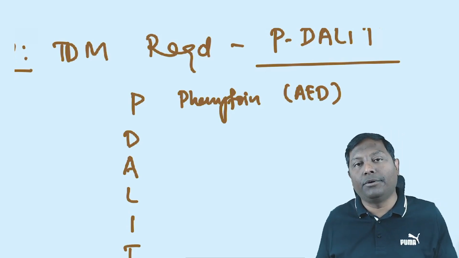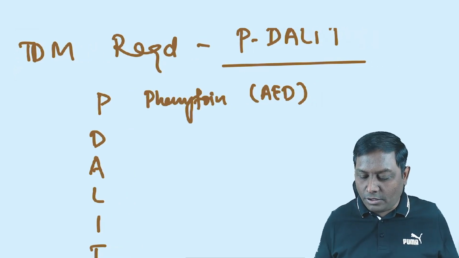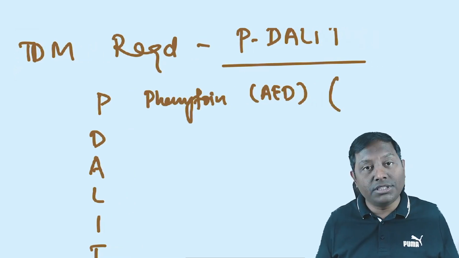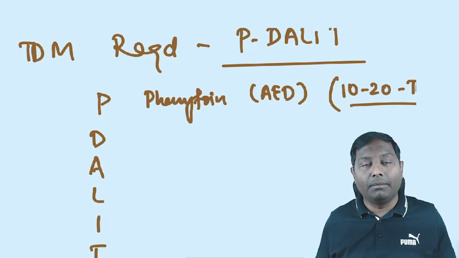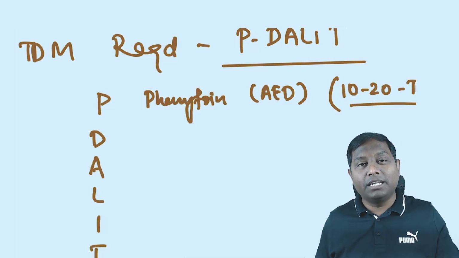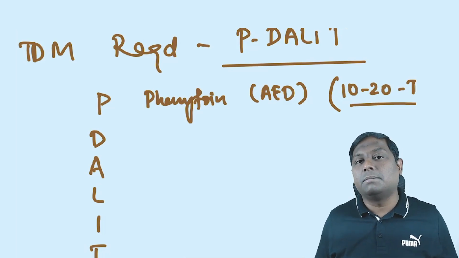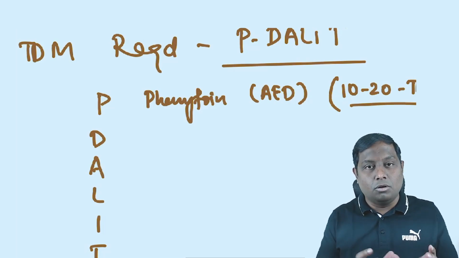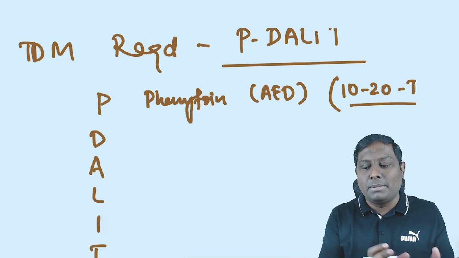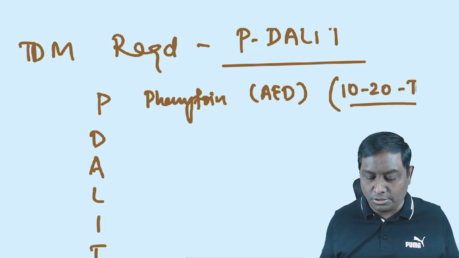Can you do therapeutic drug monitoring of other anti-epileptic drugs? Yes. But phenytoin's range is much narrower. The therapeutic plasma concentration is 10 to 20 microgram per ml. Beyond that, it starts following zero order kinetics, so we need to do therapeutic drug monitoring. Carbamazepine is 4 to 8. Valproate is 50 to 100. Although 50 to 100 is not very wide, compared to phenytoin it is a little wider. So with phenytoin, we definitely need therapeutic drug monitoring.